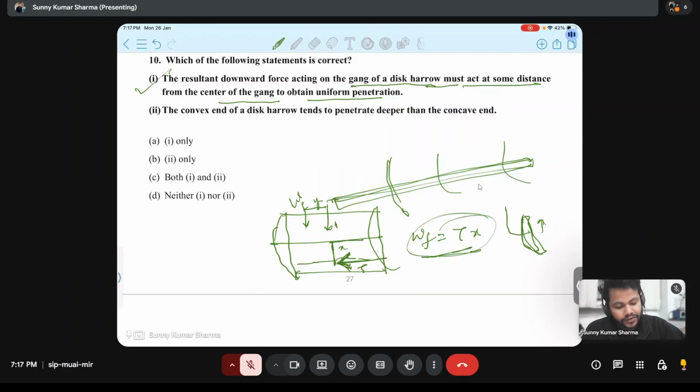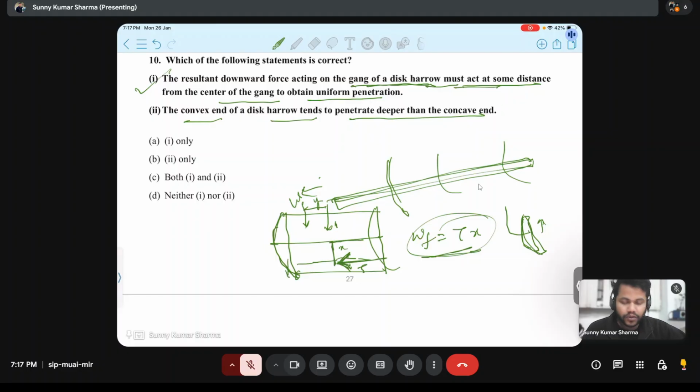The resultant downward force acting on the gang of a disk harrow must act at some distance from the center of the gang to obtain uniform penetration. And the second statement is the convex end of the disk harrow tends to penetrate deeper than the concave end. This is incorrect, because everywhere the concave end is working.